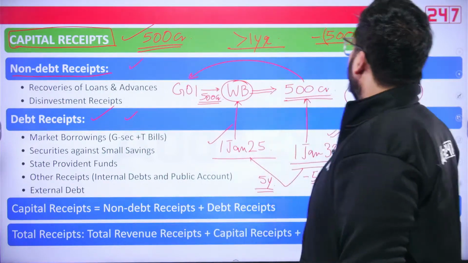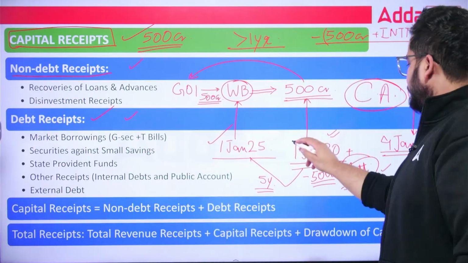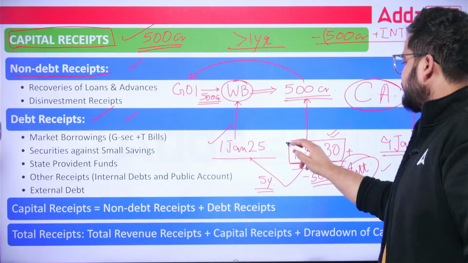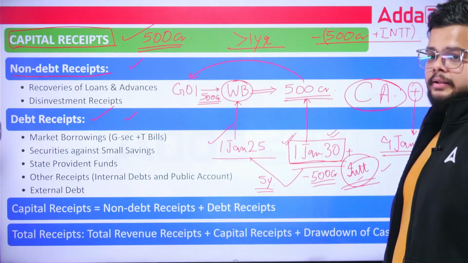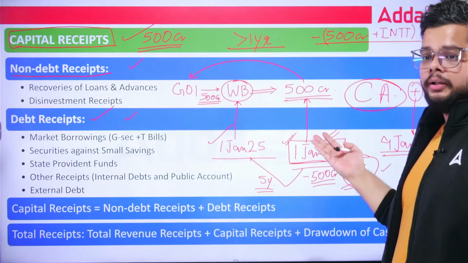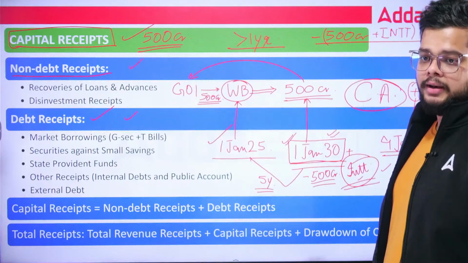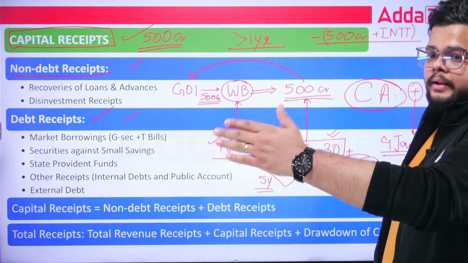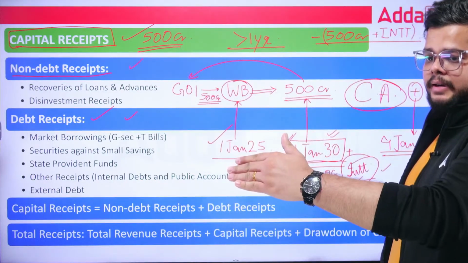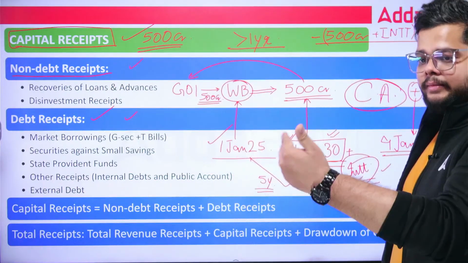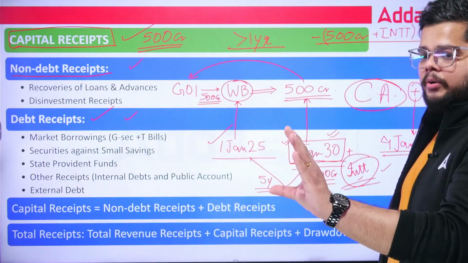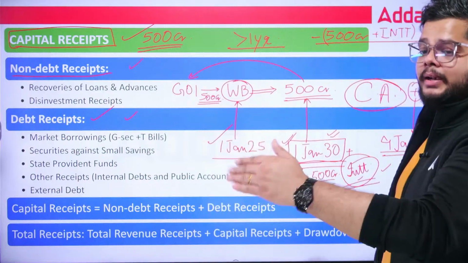But if we talk about the actual date of repayment, that is 1st January 2030, then it will come under what? Under the capital expenditure. Fine. Government of India has certain money of 500 crore plus interest, whatever the total amount is, and its capital account is being debited.